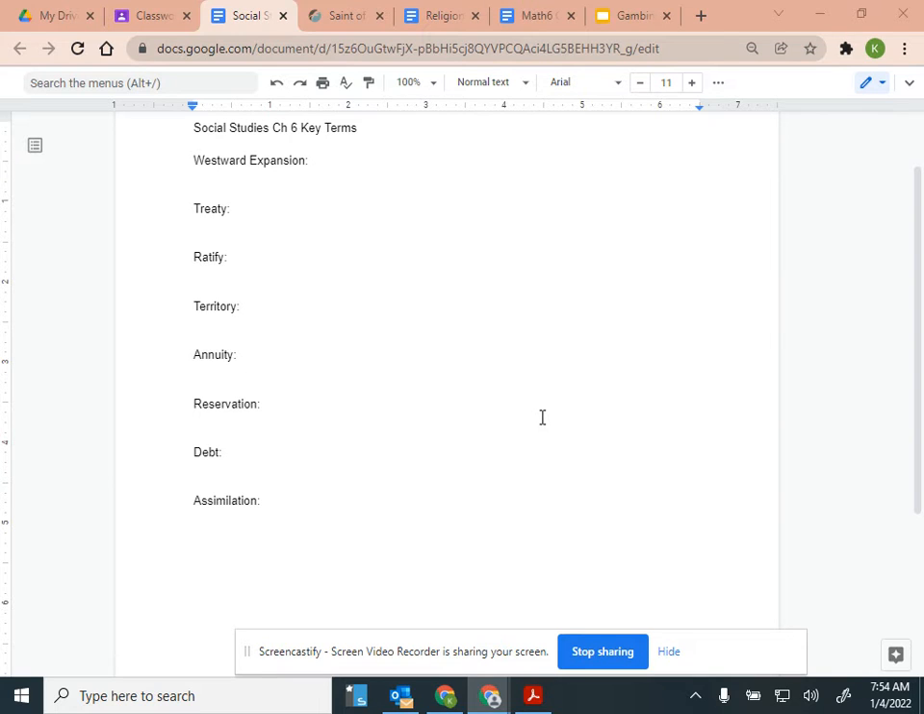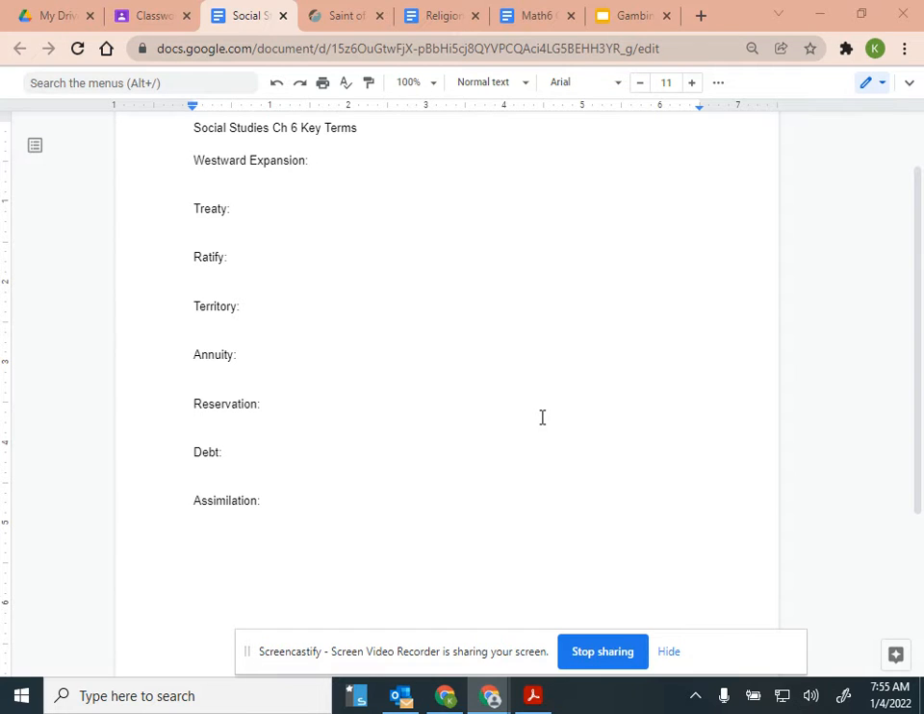What is a debt, Ryan? A debt is something that is owed, such as money, goods, or services. Yeah, a debt is anything that's owed. Could be money, could be goods, could be services, something that you owe to someone else. And the last one, assimilation. What is assimilation, Paul? Getting used to a larger group's values or things that they do.